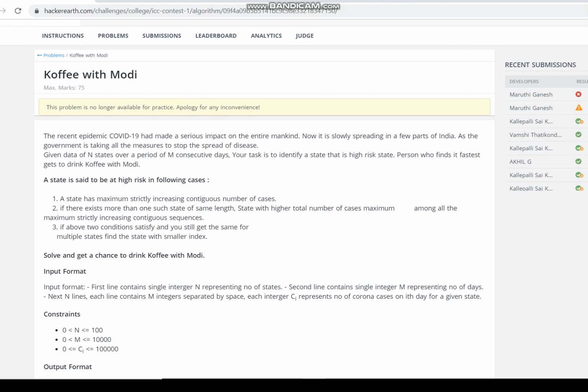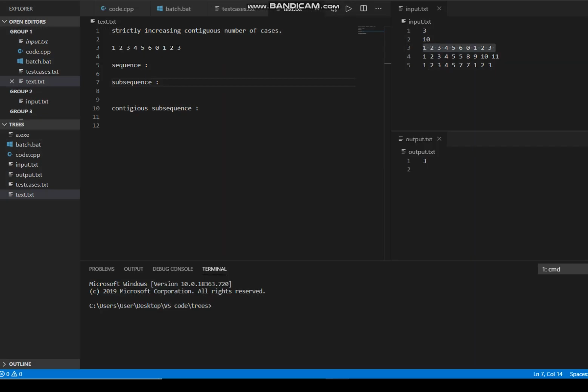Now a state which has the maximum strictly increasing continuous number of cases is called the high risk state. To understand this line you have to be good with these concepts. If you know these three concepts, you can easily code this problem. Now let's take our own test case and understand the concept.